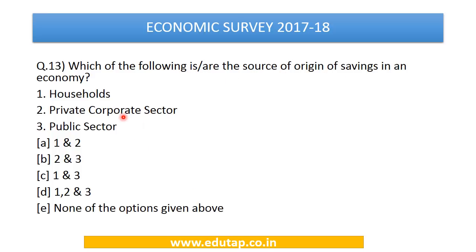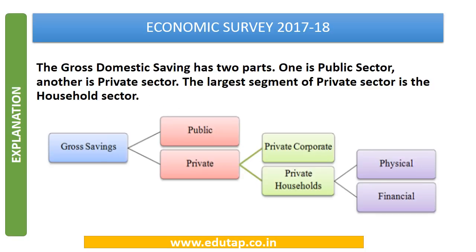So in this case we have to remember that all of these are the sources of savings in an economy. So answer would be D, 1, 2 and 3. Here you can see that the gross savings is divided into public and private sector, and private is further divided into corporate and households, and households is further divided into physical savings and financial savings. So this is the conceptual framework relating to gross savings in the Indian economy.